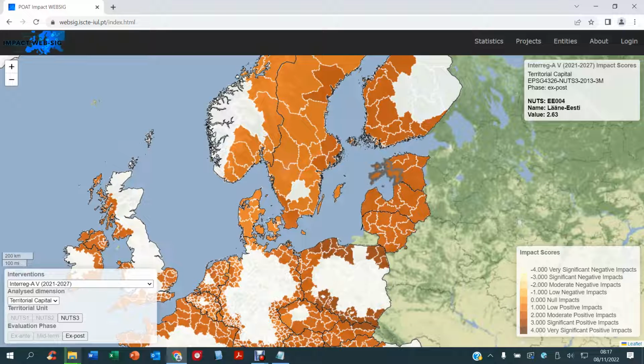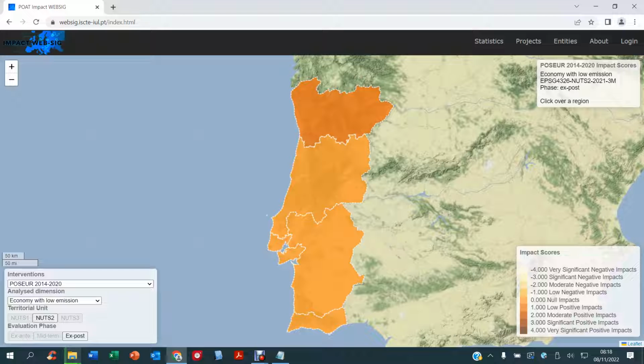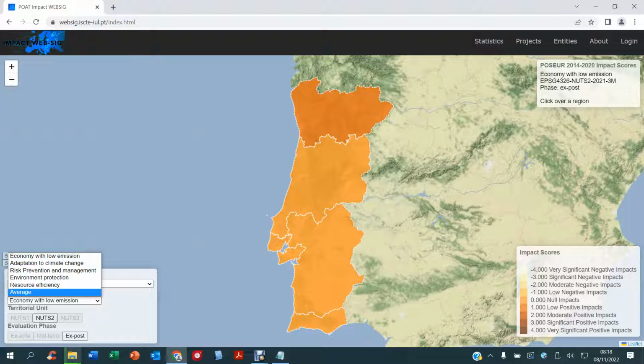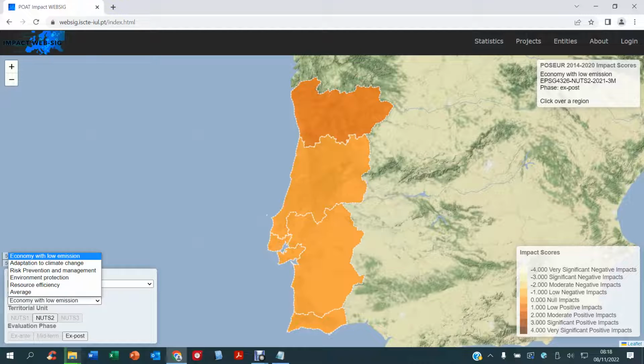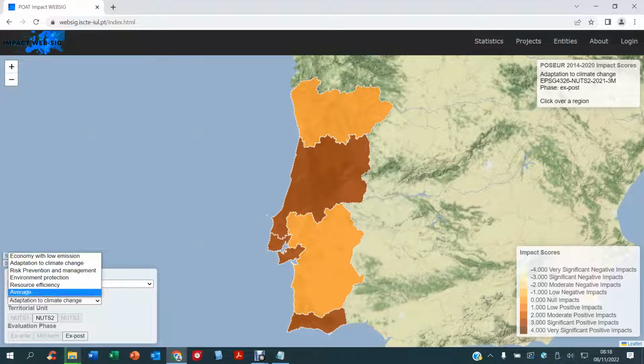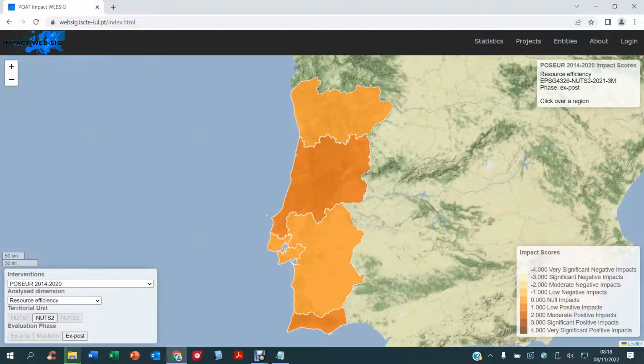Another example is the ex-post impacts in the Portuguese mainland NUTS 2 of the Portuguese program financed by EU cohesion policy funding to support environmental sustainability process, the PO SEUR 2014-2020. Here one can visualize the impacts in 5 analytical dimensions, and its overall or average impacts. So these dimensions are economy with low emission, adaptation to climate change, risk prevention and management, environmental protection, and resource efficiency.